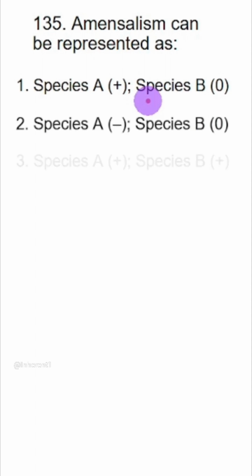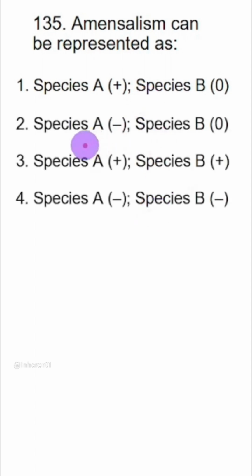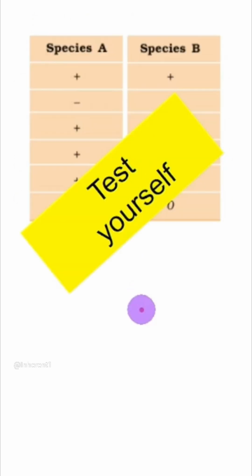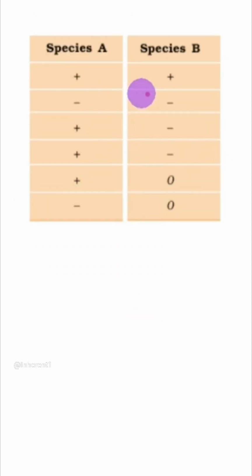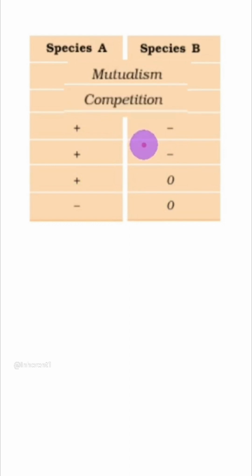Amensalism can be represented as: amensalism is species interaction in which one is harmed and other is unaffected. So it will be option number 2. So please test yourself. What is this one in which both are benefited? It is mutualism. Then both are harmed is competition. Then one is benefited, other is harmed.